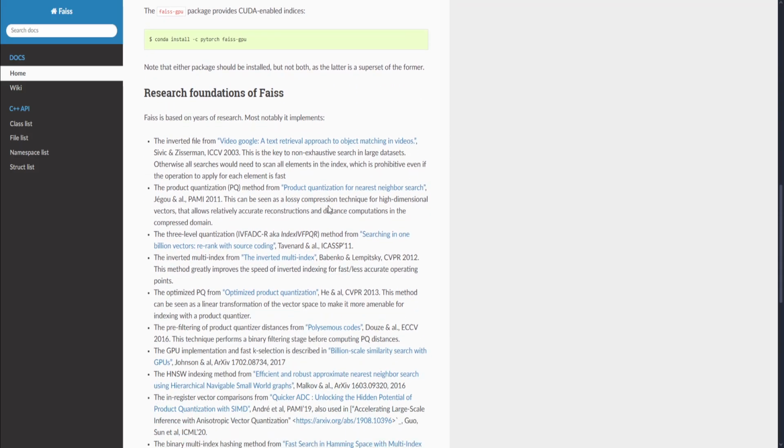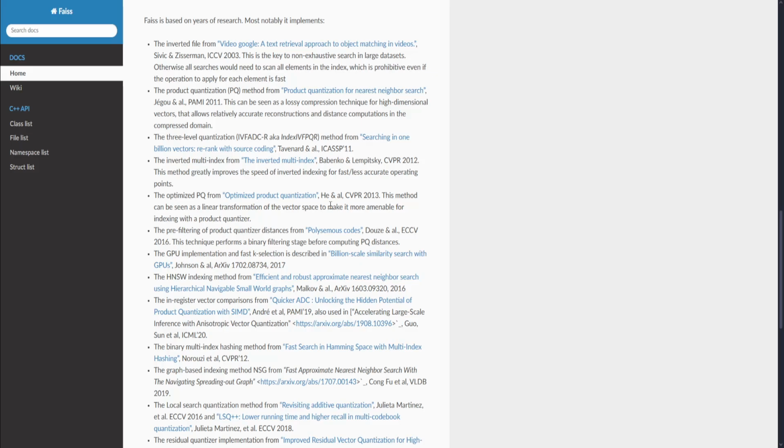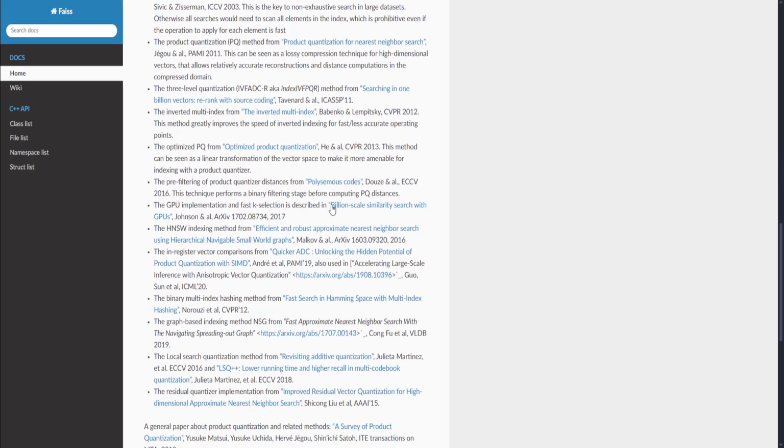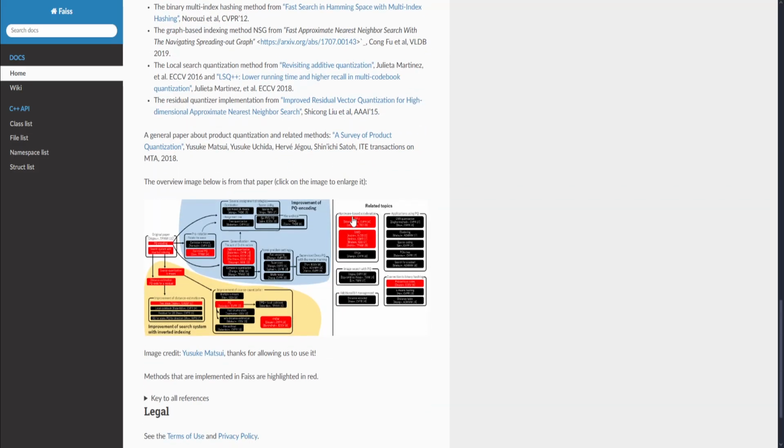The cons, though, are that it has a complex setup required, which means it demands expertise in infrastructure, index tuning, and scaling. It is also not a full database, so there's no built-in support for metadata filtering. And there are some DIY operations, which means you're responsible for deployment, monitoring, backups, and runtime ops.